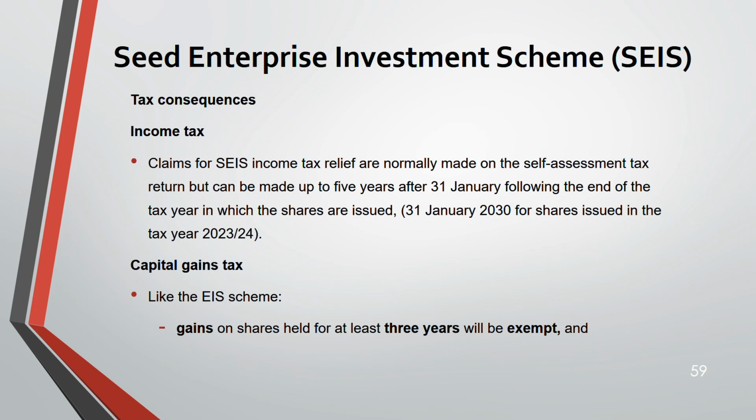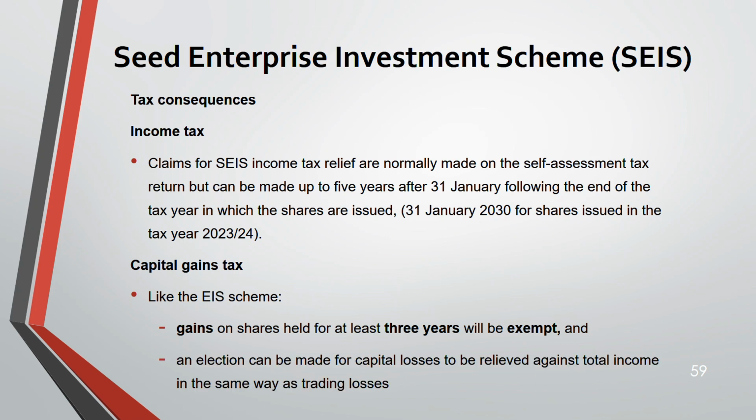Capital gains tax. This is like the EIS scheme. Gains on shares held for at least 3 years will be exempt. There also 3 years exempt, here also 3 years exempt. And you can make an election. There, capital losses are always allowable. Here, an election has to be made. I mean, that is for income tax. But for capital gains tax, there also you have to make an election. Here also you have to make an election. It can be made for a capital loss to be relieved against total income like trading income. Like trading losses, I'm sorry.